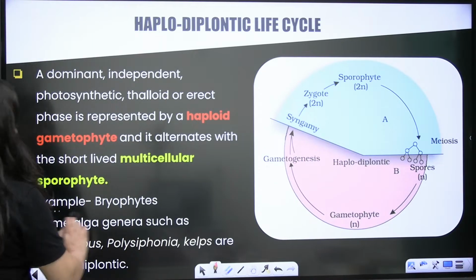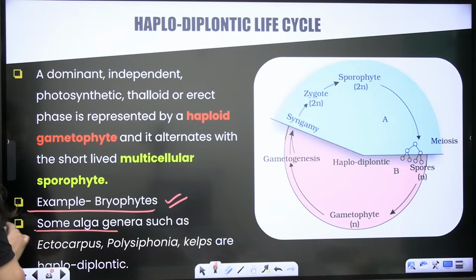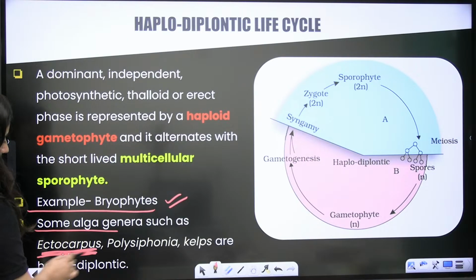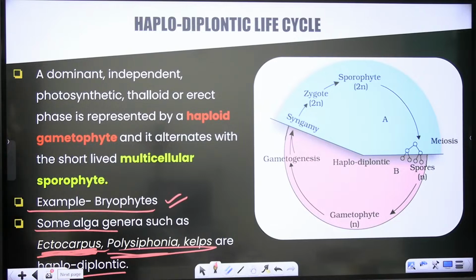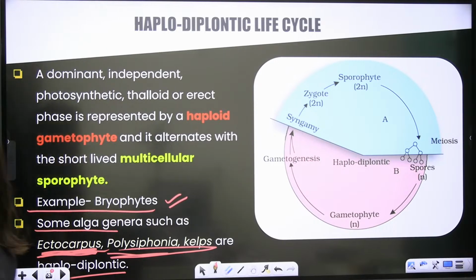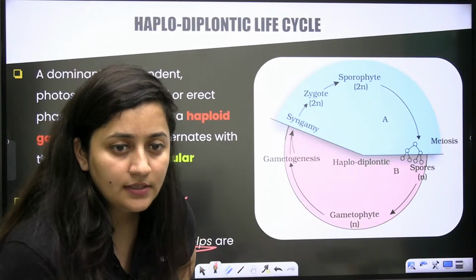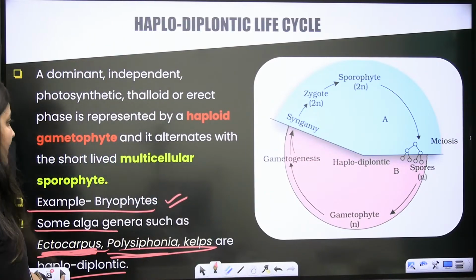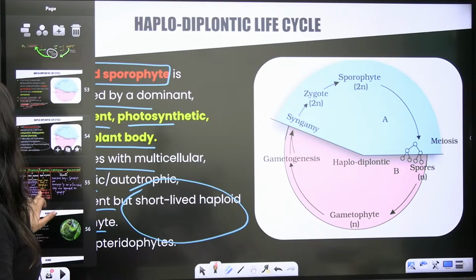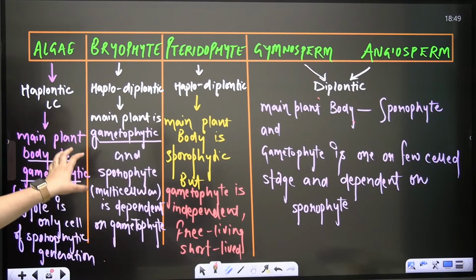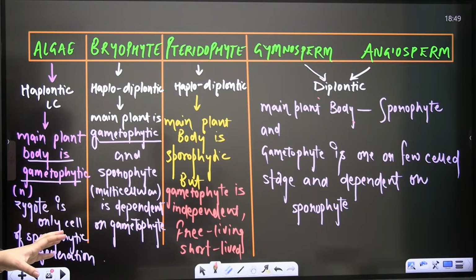See, bryophytes and pteridophytes are haplodiplontic, but some algae like Ectocarpus and Polysiphonia, Kelps, are also haplodiplontic. So these exceptions are important to remember. Clear? But in pteridophytes, I've already explained it, right? The haplodiplontic life cycle is there, and it is in the table, where all the important points are explained.